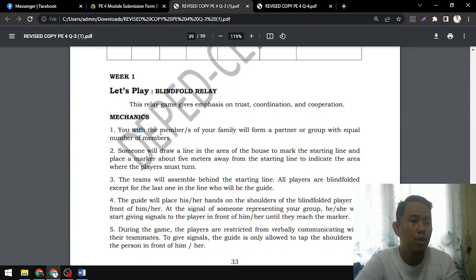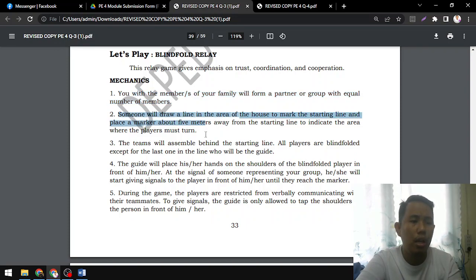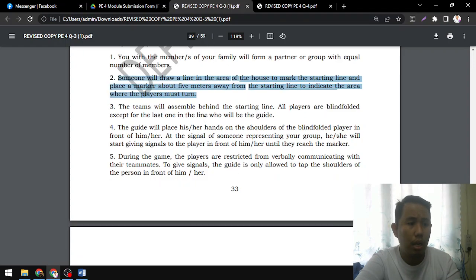Here, the family members will form a partner or group with equal number of members. Again, if you have someone who can do this to educate your family perhaps, do it. Someone will draw a line in that area in the house and mark the starting line, and place a marker about 5 meters away from the starting line to indicate the area where the players must turn.